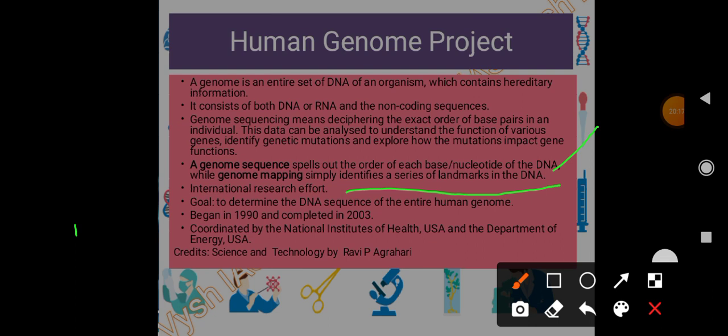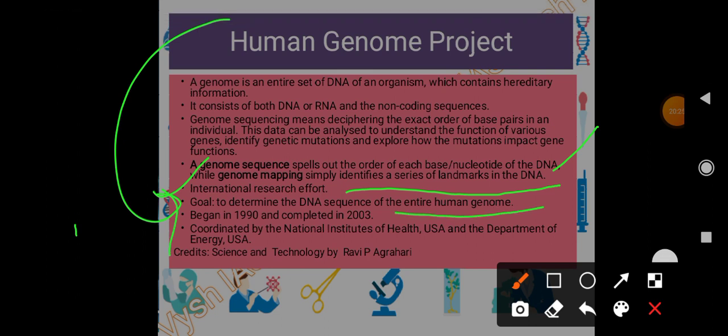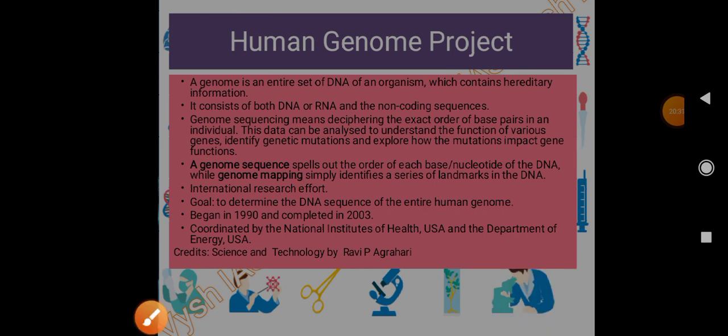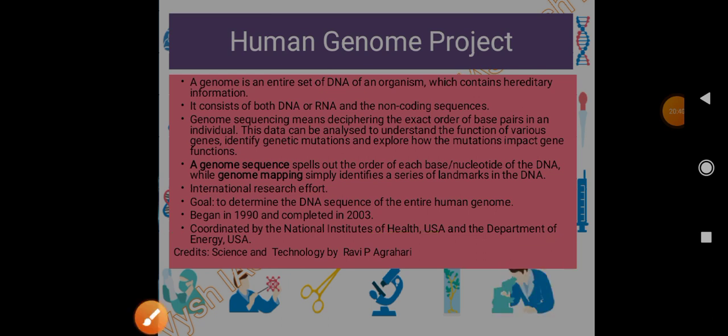And the Human Genome Project is an international research effort. Its goal is to determine the DNA sequence of the entire human genome. It began in 1990 and was completed in 2003. And it was coordinated by the National Institutes of Health USA and the Department of Energy USA, right.